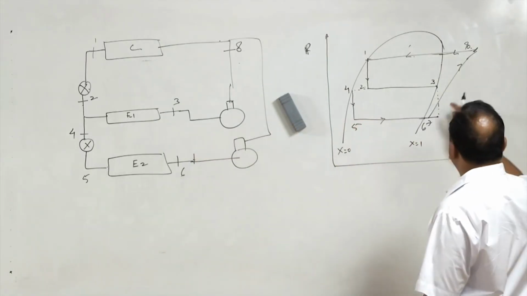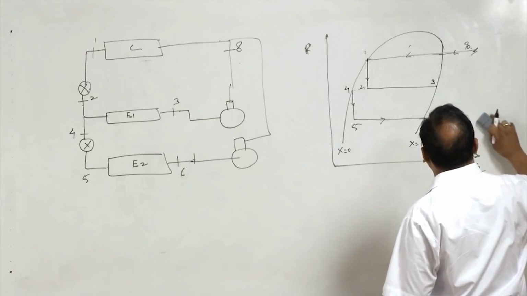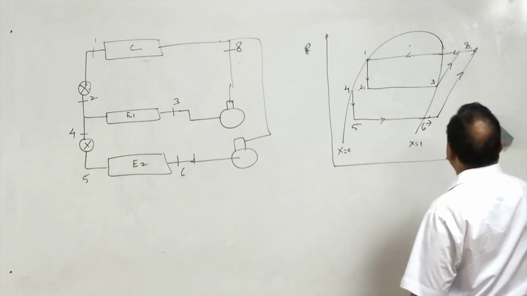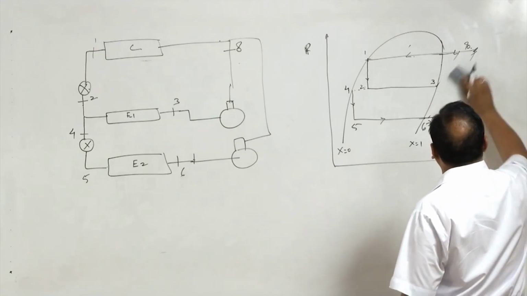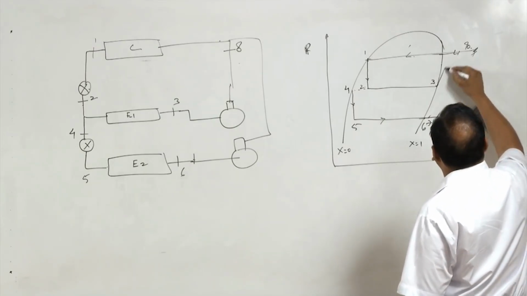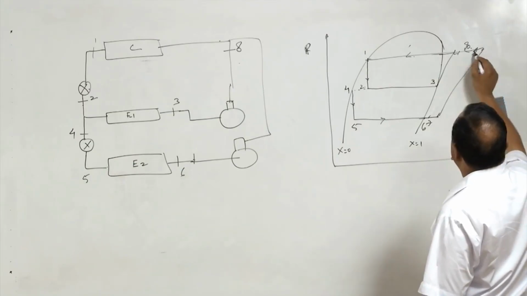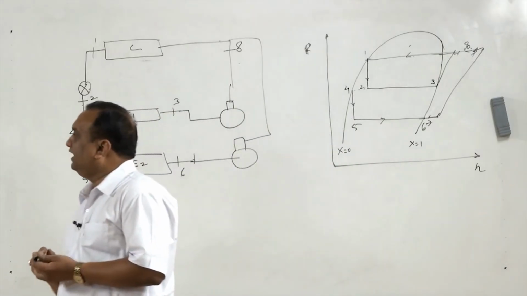If I want to make this type of arrangement, in fact they are not parallel lines, they are diverging lines. So instead of drawing them like this, I will draw them like this. So we will get this type of pH diagram for the multi-expansion arrangement.